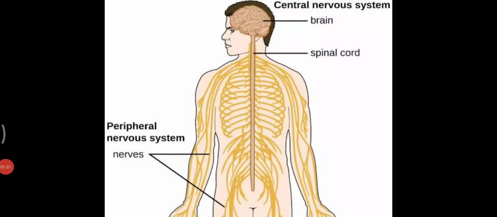Then the reflex arc. In the reflex arc, the receptors react to a stimulus. And the central nervous system consists of the brain and the spinal cord.